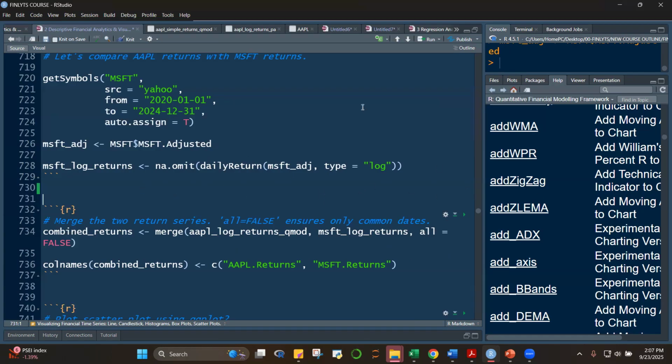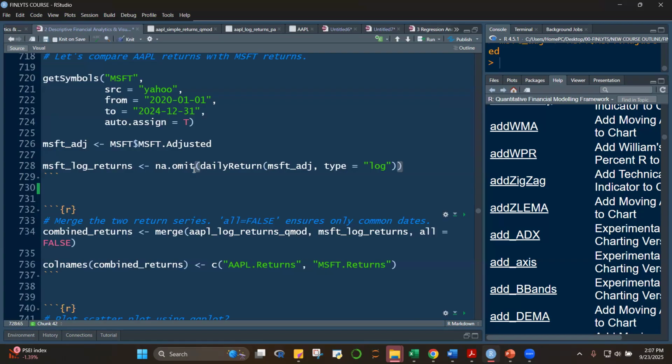the first row, class. Okay, but be very careful because we're going to combine Apple and Microsoft, no? What we're using for Apple is the quantmod version, where it has a 0 value at the start. Then that's the type that we should also be using for Microsoft, so that it will have a pair. It will balance. It will be a 1:1 pairing with Apple. Otherwise, class, you'll not be able to generate a scatter plot because one data is one less than the other. Okay, I hope you got that, class.